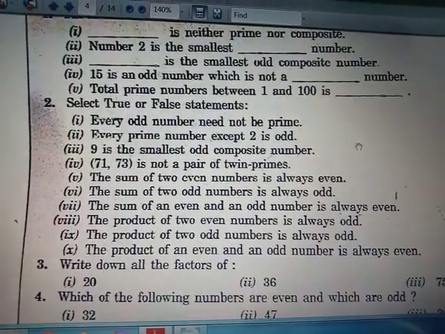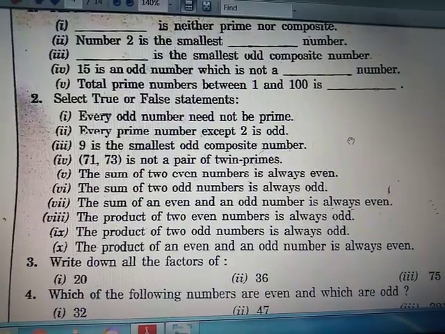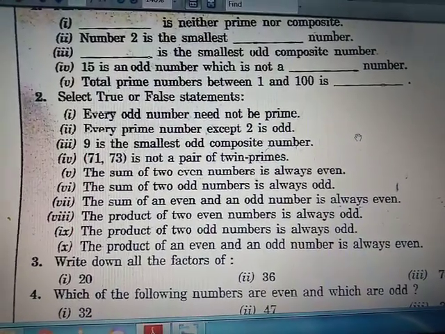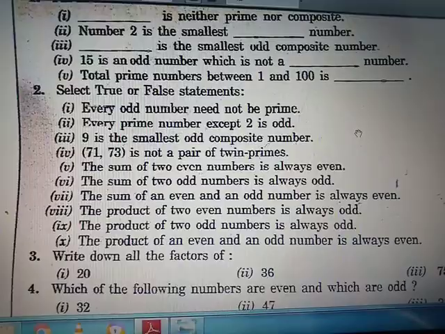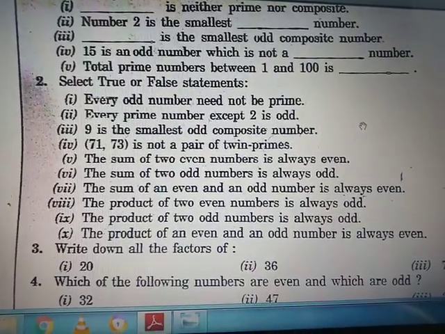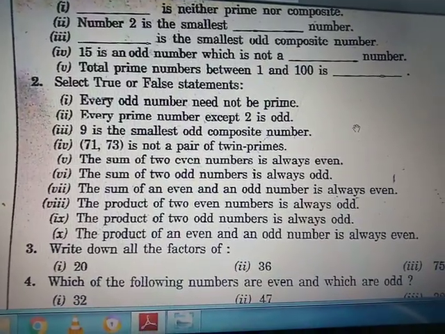This statement is false, because 71 and 73 are twin primes. So this fourth statement is false.